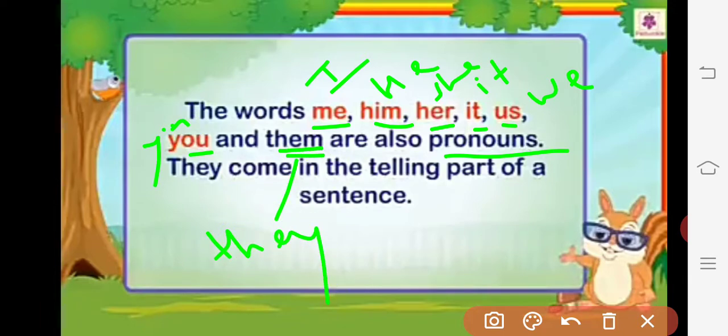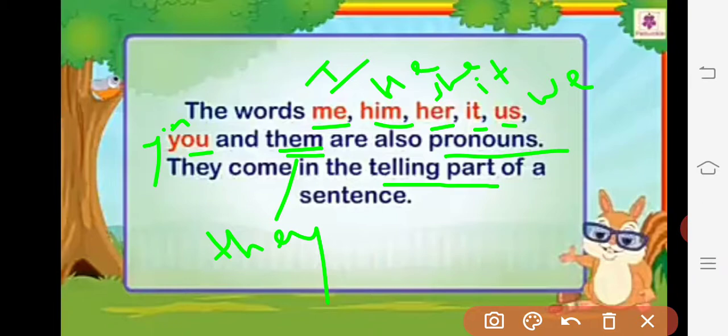They, right? We have learned that pronoun. Now what about that next one, that is me, him, her, it, us, you and them? These are also pronouns, right? They come in the telling part of the sentence.